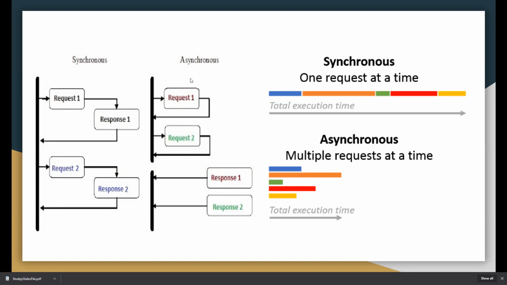and only then can the user send the second request. But in asynchronous programming, the user sends a request, it's not completed yet, but the user can send the second request. At the end, whichever request is executed, the server will send the response on that basis. We may get the second response first also. So this is how synchronous and asynchronous programming works. Did you get this?